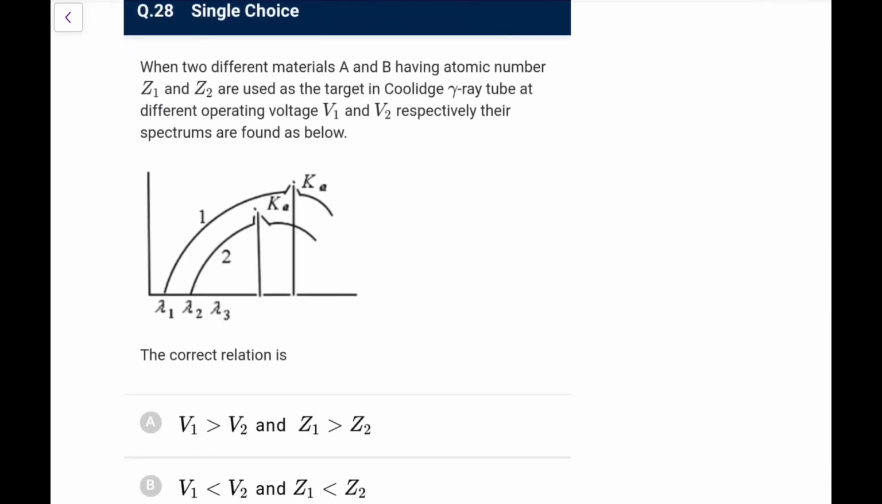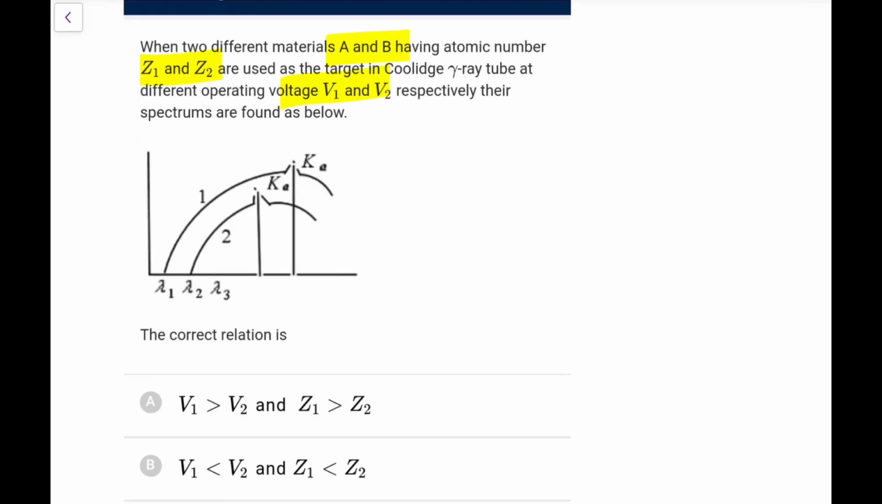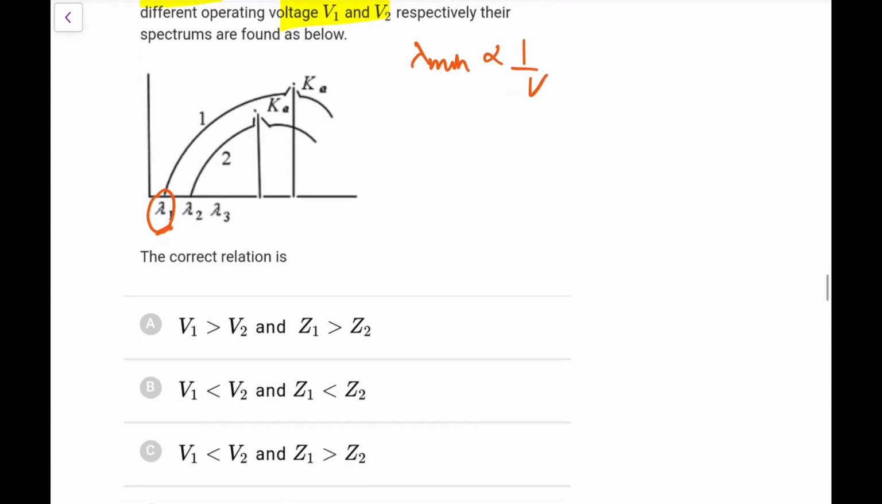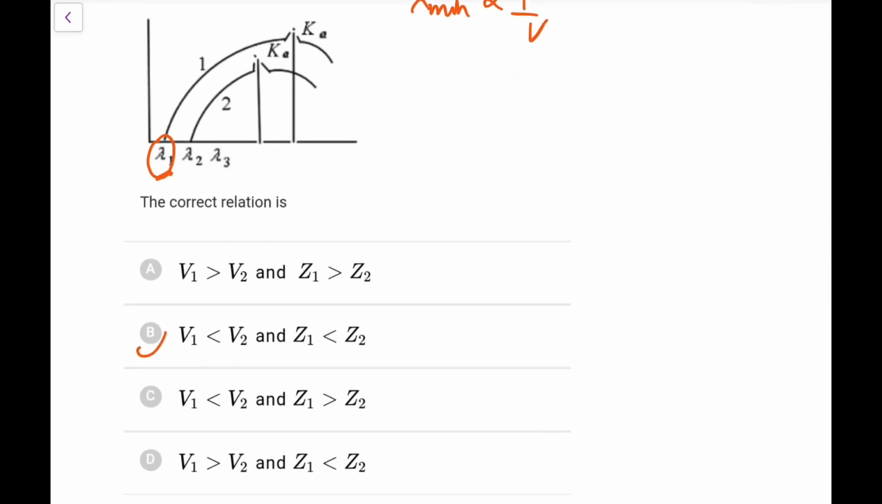When two different materials A, B having atomic numbers Z1, Z2 are used as a target in a Coolidge X-ray tube with different voltages V1, V2, their spectrums are found as follows. First of all, it has the lower lambda. Lower lambda means it will have a higher accelerating potential because lambda minimum is inversely proportional to V. So lambda 1 is smaller, that means V1 is greater than V2. So these two options are rejected.